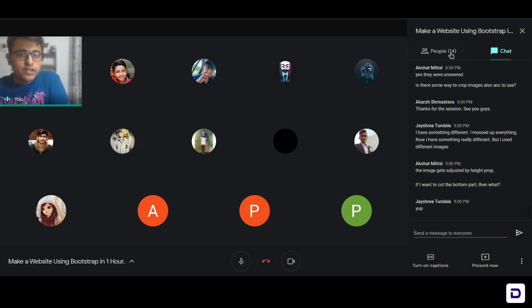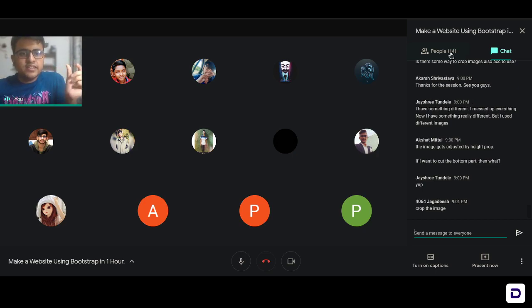If I want to cut the bottom part, then you can just go ahead and edit the image. Otherwise, there's a CSS property known as clip-path, and I guess rectangle is deprecated now, but you still have the inset property. So using inset, you get access to top, right, bottom, left, just like you get in margin and padding. So you can write clip-path on the image itself.